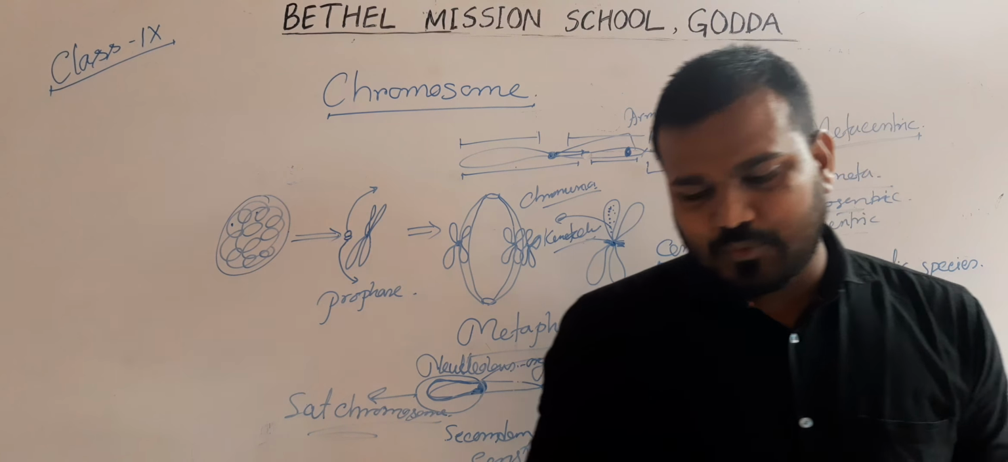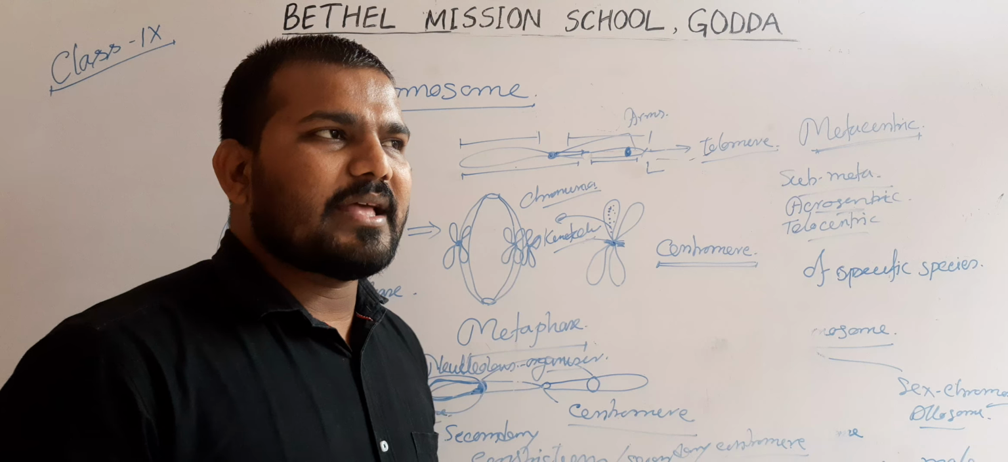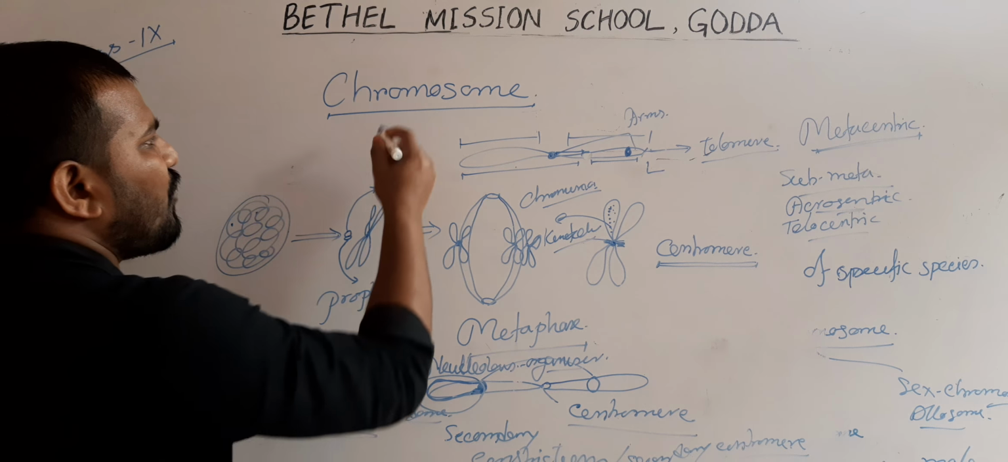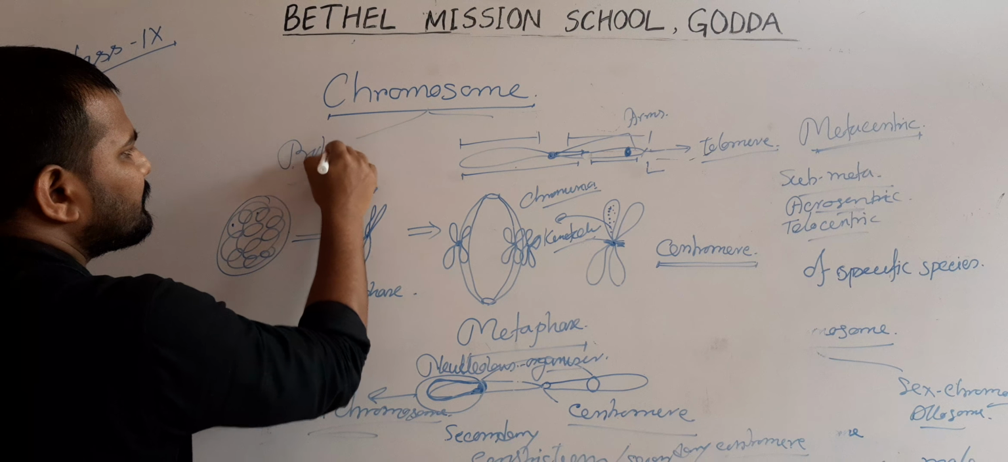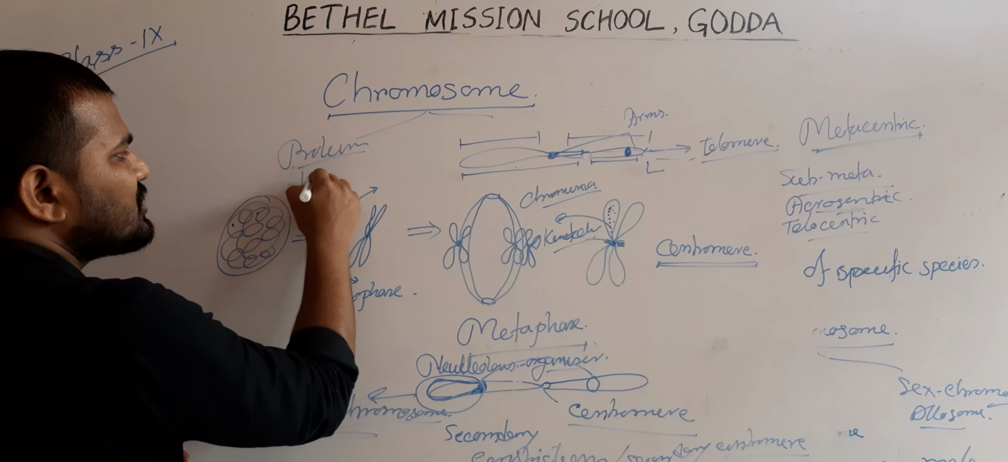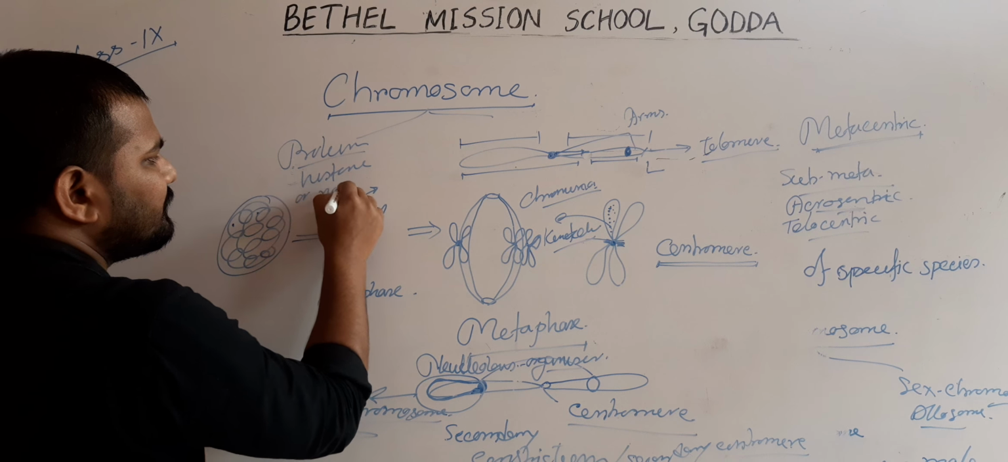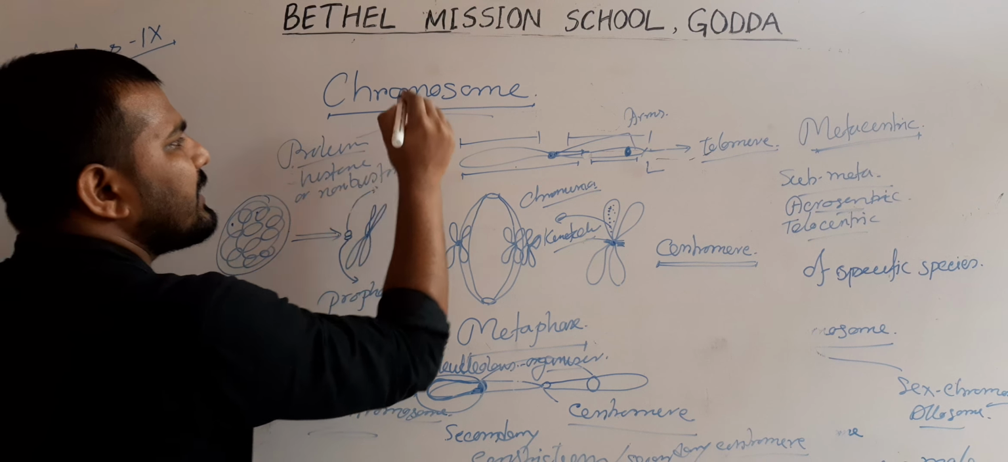And one thing you must remember is that the chromosome contains some chemical units. Generally, the chromosome is formed by two things. One is protein. It can be histone or non-histone, and another